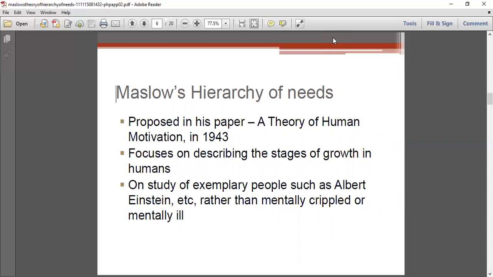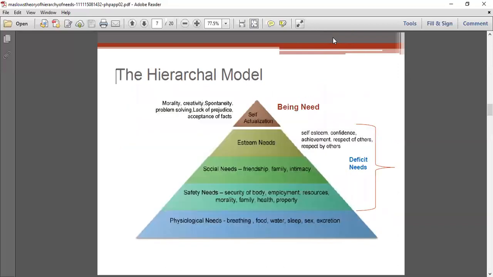Here he describes the stages of growth in humans. His study is based on exemplary people, and based on that he divided people into mentally healthy people and mentally ill people. Based on that, Maslow proposed his paper, A Theory of Human Motivation, in 1943.